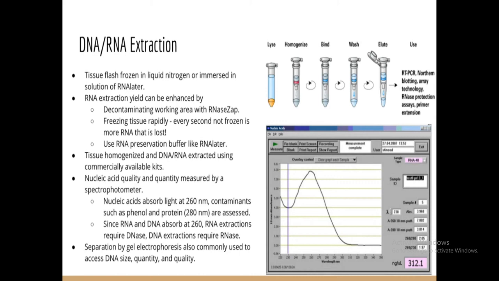The first and basic step is to isolate, and after isolation you need to extract, identify, and confirm the bands of DNA and RNA. The technique used for the identification of DNA is known as Southern blotting, and the technique used for the identification and confirmation of RNA is Northern blotting, and for protein identification and confirmation the technique used is Western blotting. So there are three types of blotting.